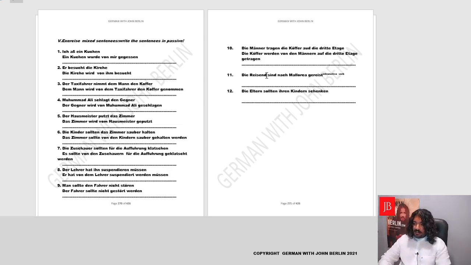Die Reisende, die Reisenden would be the right sentence. Die Reisenden sind nach Mallorca gereist. The travelers have traveled to Mallorca. So basically, we'll maintain the structure of the sentence, and we'll find the verb is an intransitive verb. There is no object. So first we'll maintain the structure, try to identify the object. There is no object, so introduce our own object. Okay, and let's do that.